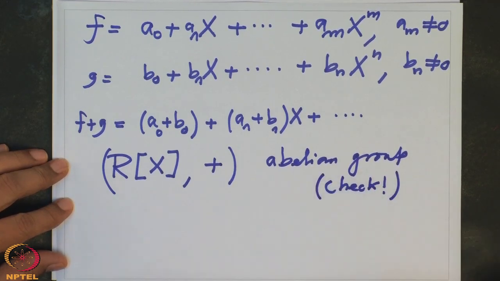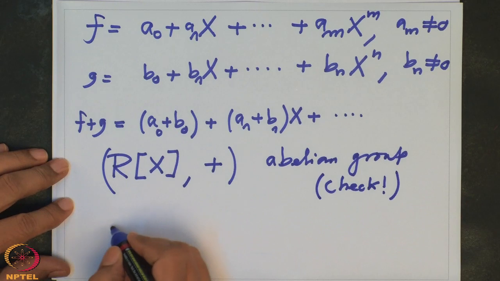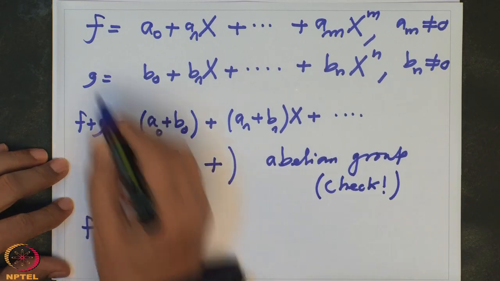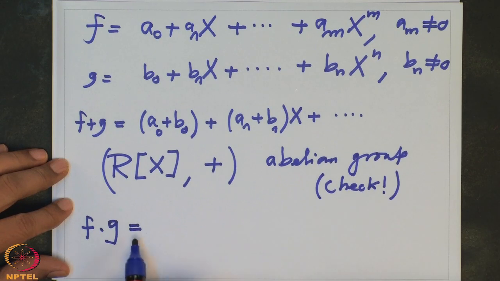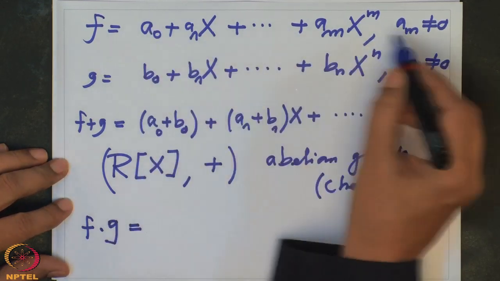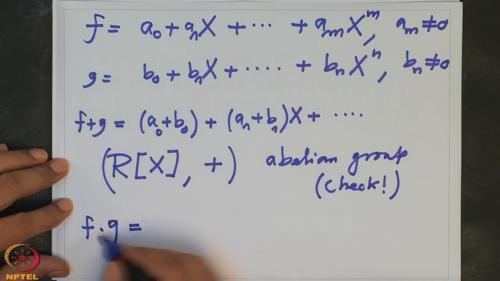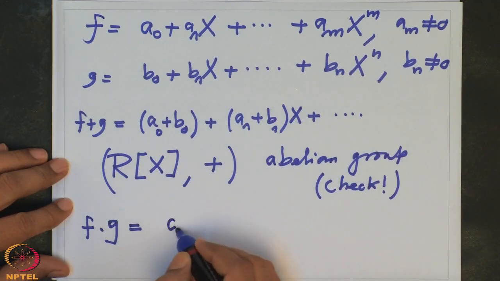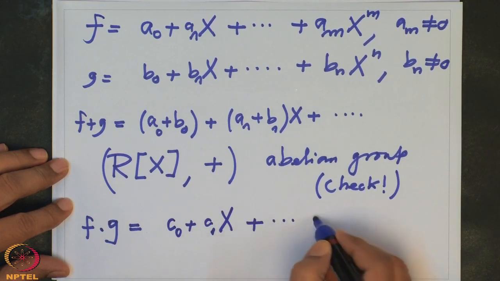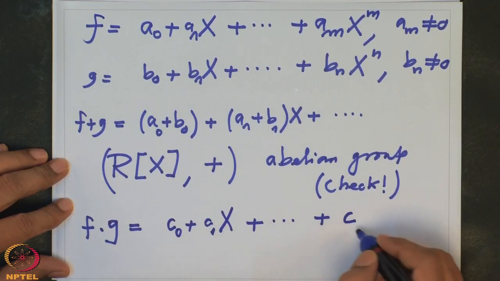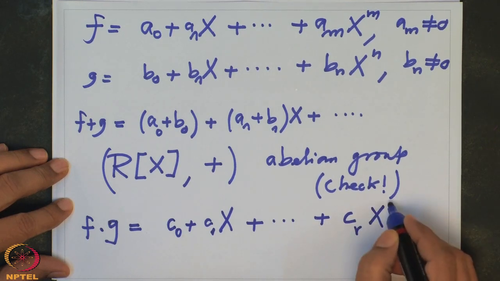Similarly, there is a product notation. Given f and g like this, I want to define f times g. This is a little more complicated. So f is like this, g is like this, and I write f times g as c0 plus c1x plus up to cr x to the r.